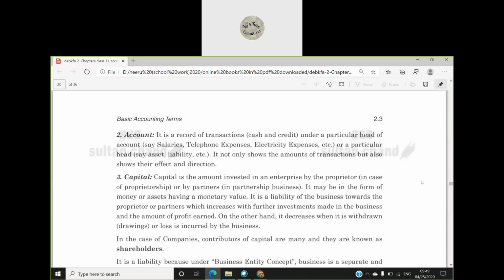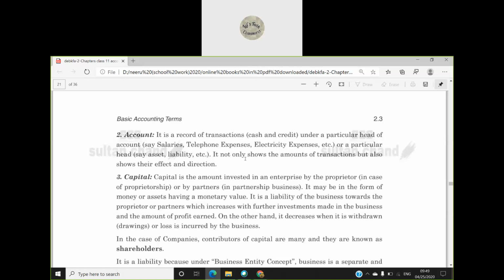Account is that of a particular head, like Ram account is there, Sham account is there, all the transactions related to Ram, all the entries related to Ram, whether it is debit or it is credit, I have recorded that in Ram's account. So account is a record of transactions, cash and credit under a particular head of account. It can be salary account, it can be telephone expenses account, it can be electricity expense account. So all these are recorded in one particular head, and that is known as account.